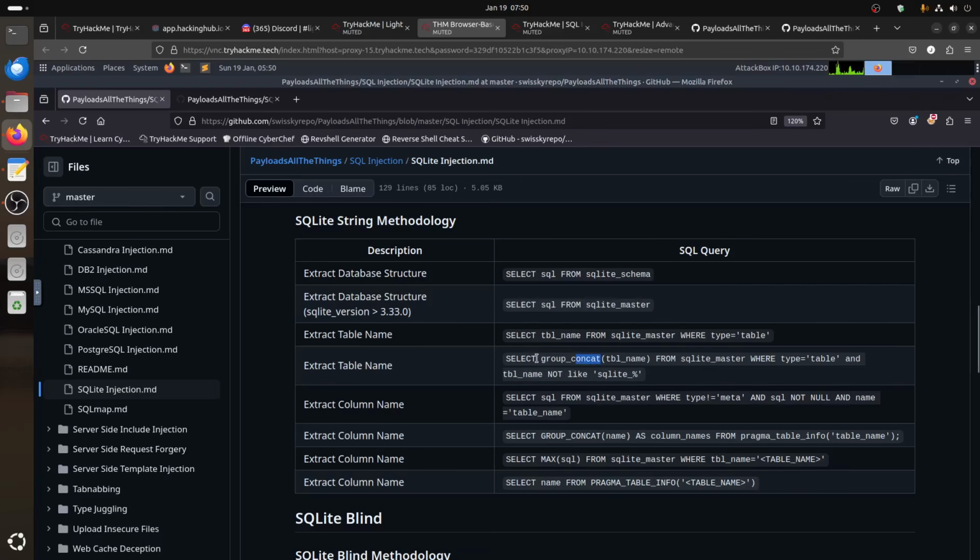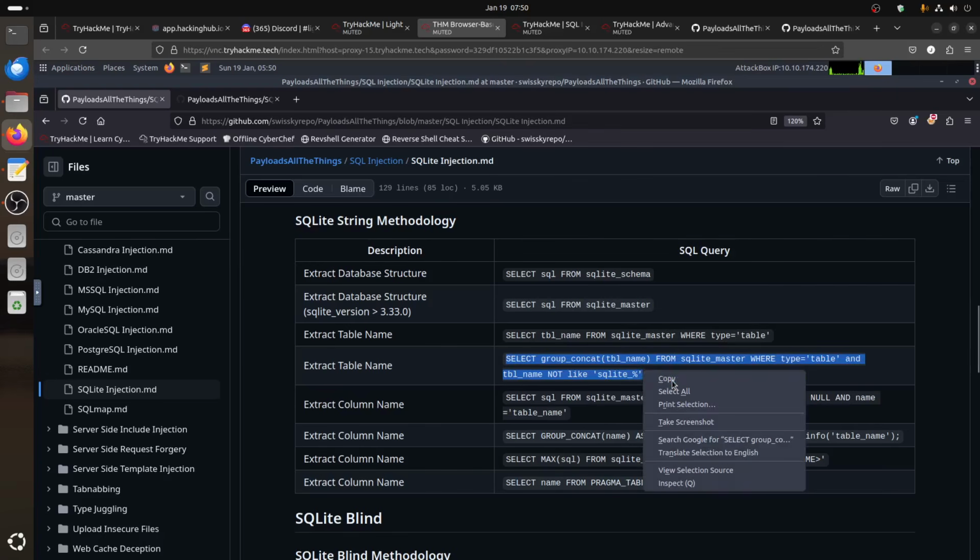Now to play around, where is this extract table name? We need to use the group contact, because it seems we are only getting one row, so we need to get all of them. So what can we do? We need to use this, this is the table name. So what we can do, we have the select. Let's try this.